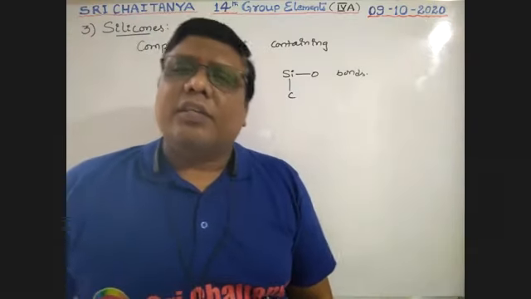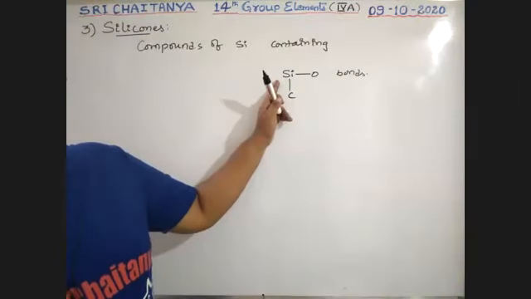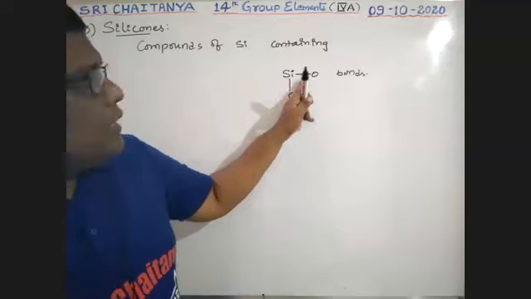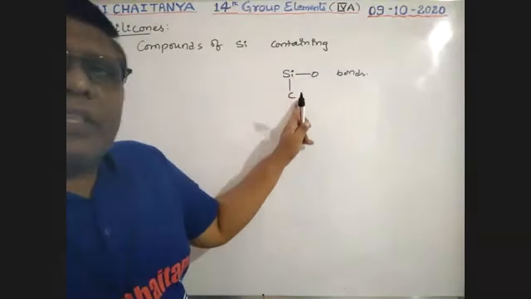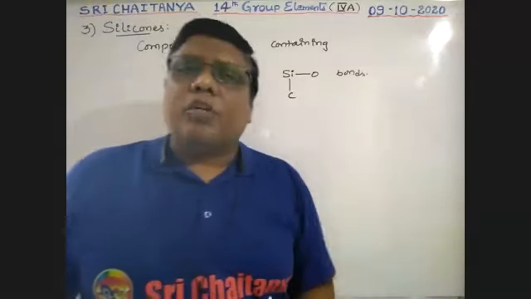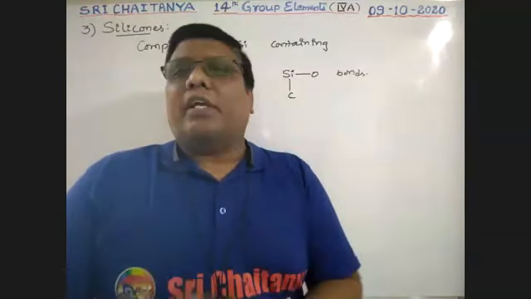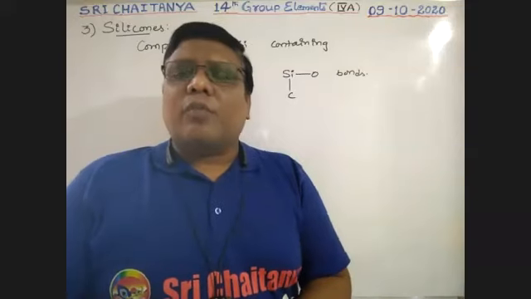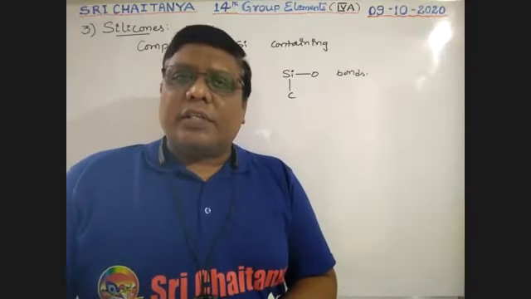Silicones are compounds of silicon. Those compounds must contain silicon with oxygen and silicon with carbon. Both bonds must and should be existent. Otherwise, those compounds are not considered as silicones.